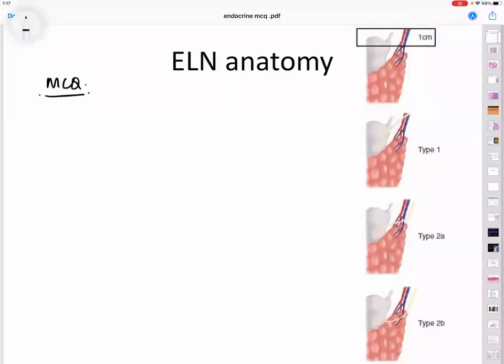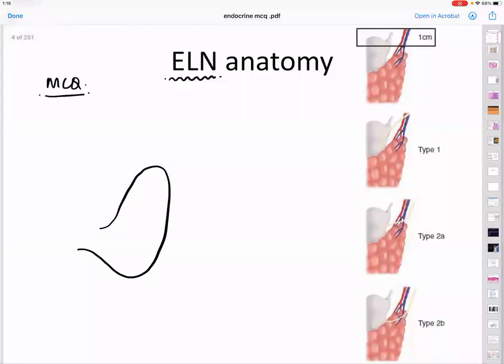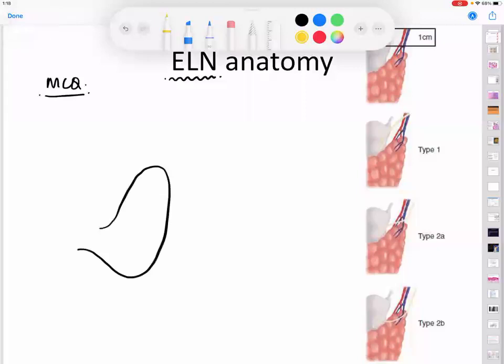I felt that I should be showing you this picture because you are all very good students. We are talking about the nerve called the external laryngeal nerve. Now tell me, is the external laryngeal nerve a sensory nerve or a motor nerve? Motor nerve. Exactly. Very good. What is this motor nerve supplying, sir? The cricothyroid muscle. Exactly. It is supplying the cricothyroid muscle.